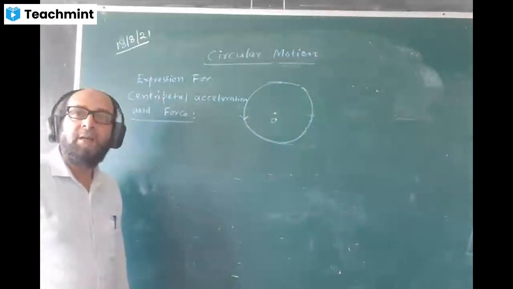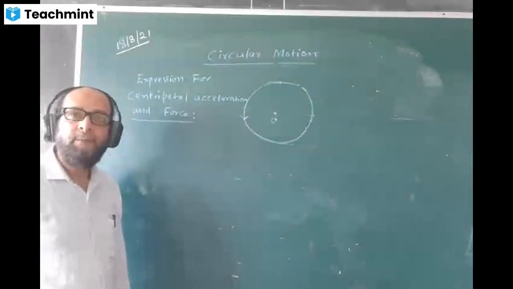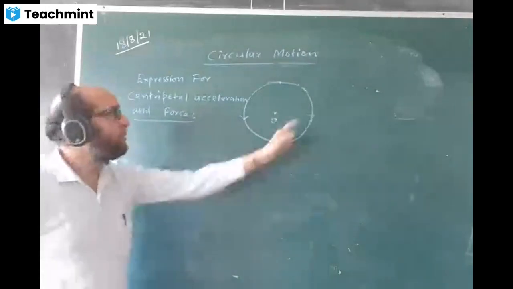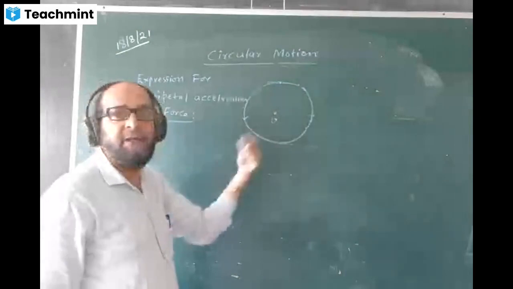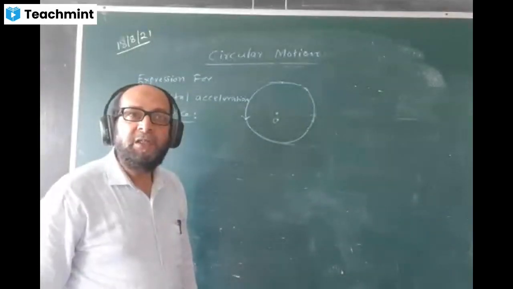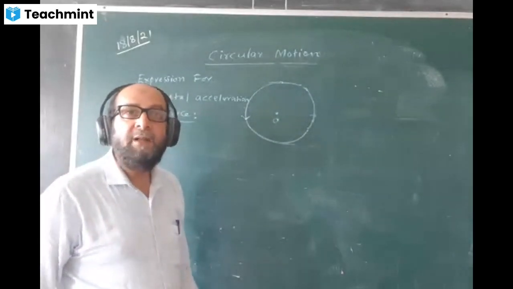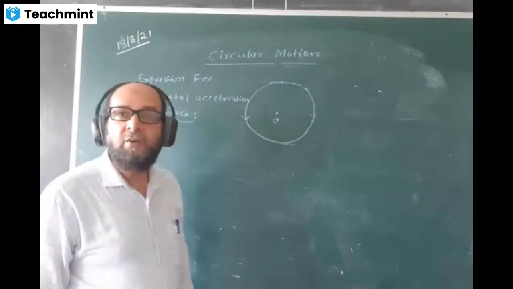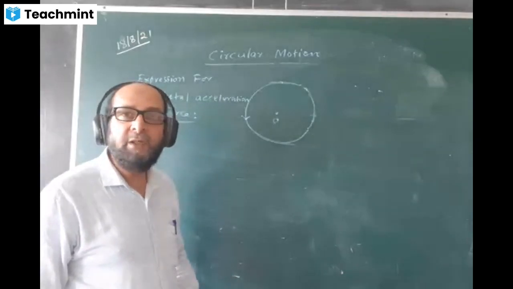Why will there be acceleration? Because there is a change in the velocity throughout. Velocity keeps on changing. Why does velocity change? Because of the changing direction. At this point, the tangent will be coming in this direction; at another point the tangent direction keeps on changing. Due to the changing direction, speed will remain the same, but velocity will keep on changing. And when velocity changes, there will be acceleration, because acceleration is equal to change in velocity by the time.